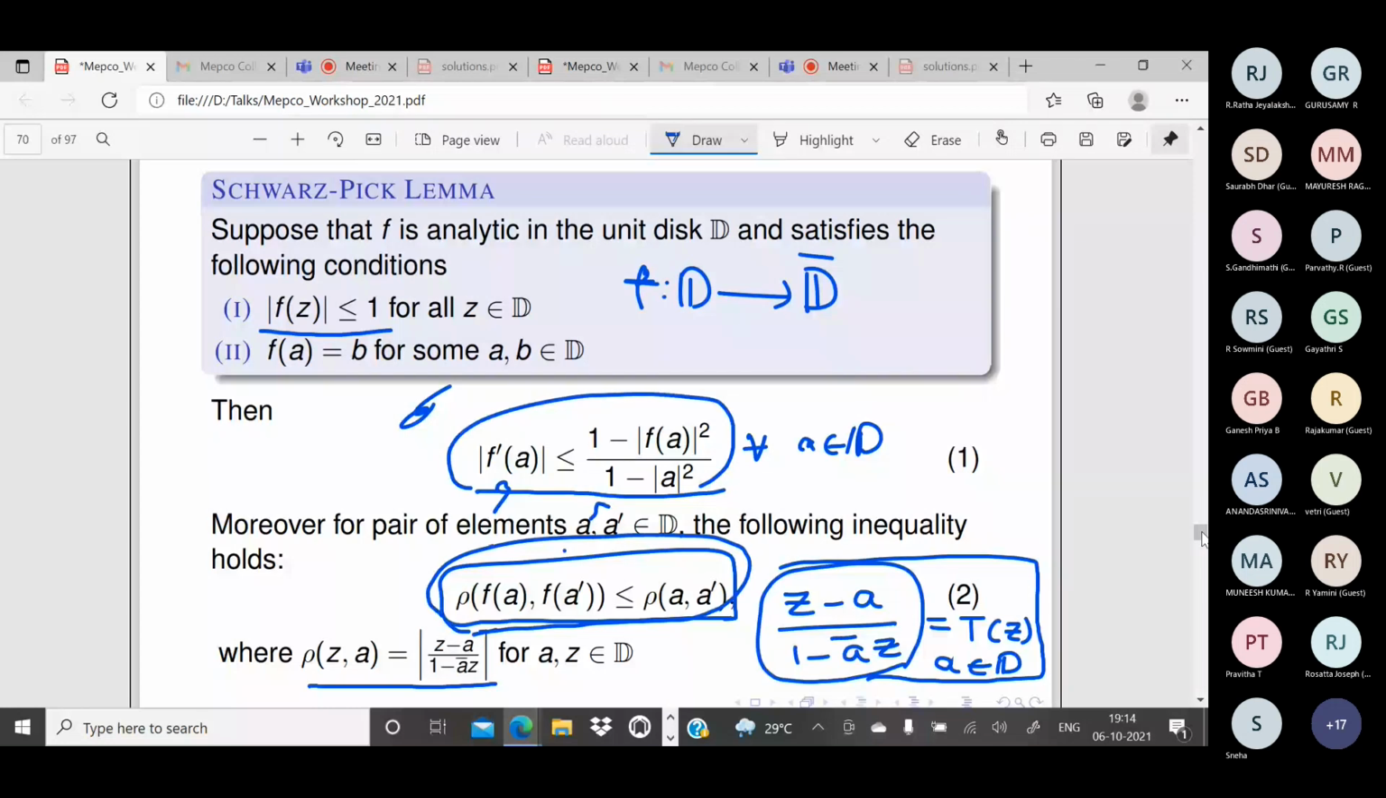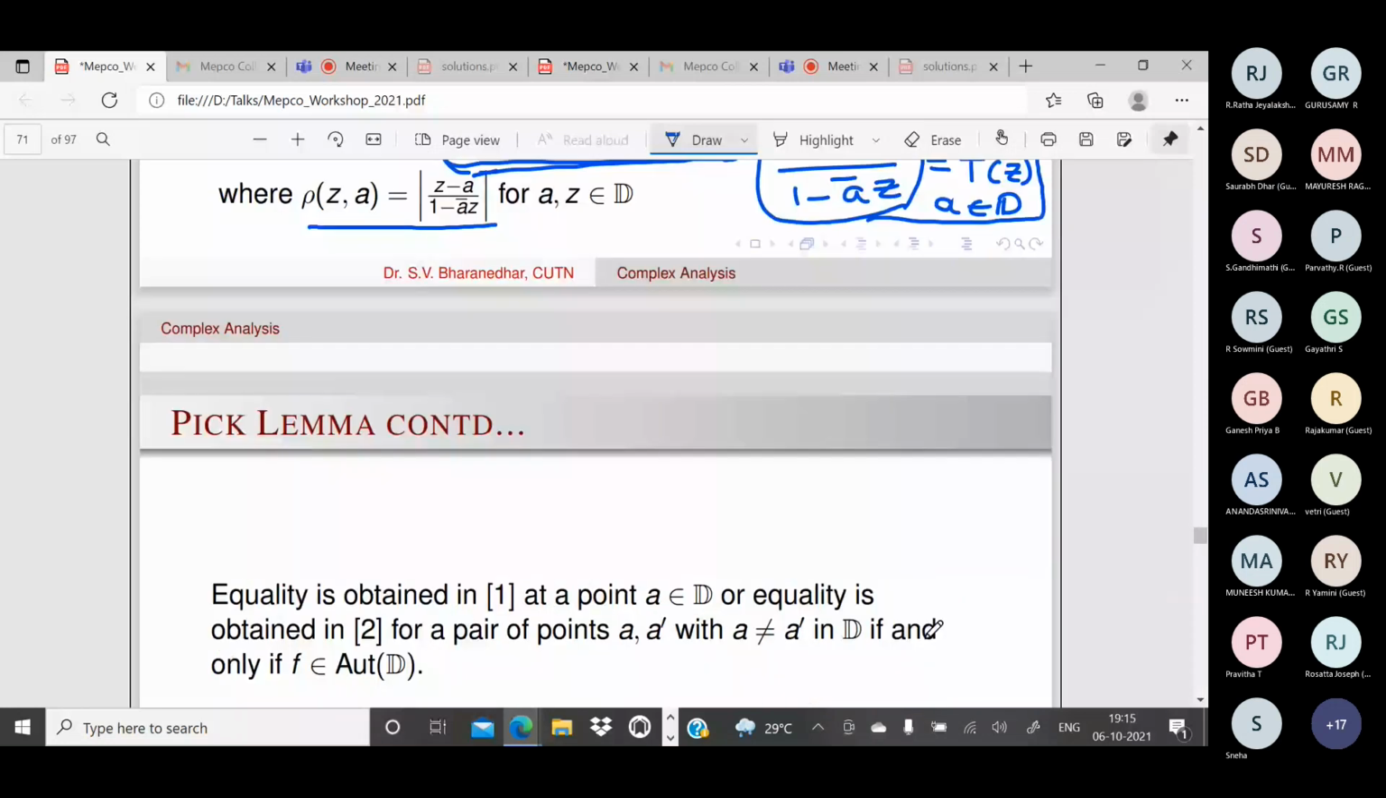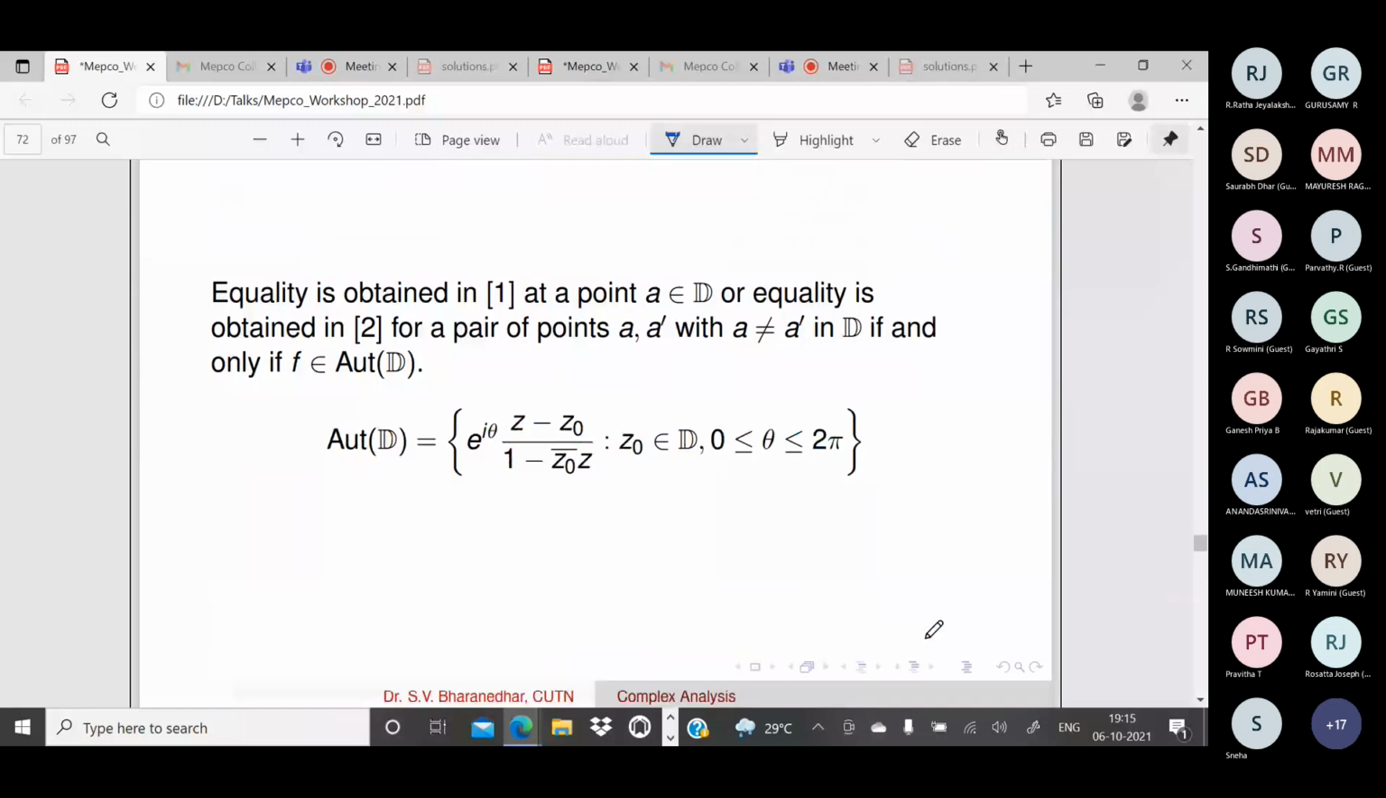So what is the Schwarz lemma? What is the Schwarz-Pick lemma? When equality holds in the Schwarz-Pick lemma, that is very important. You have two inequalities. Equality is obtained in 1 at a point a, or equality is obtained in 2 for pairs of points with a not equal to a dash, if and only if f belongs to Aut D.